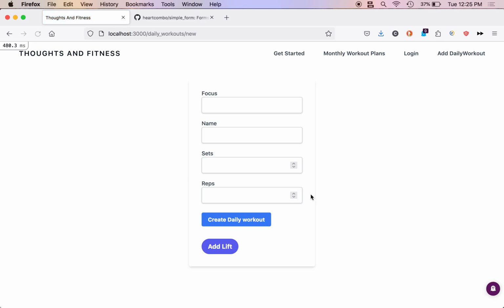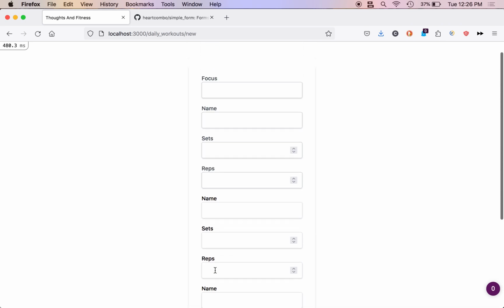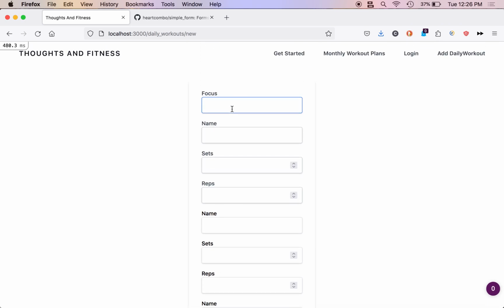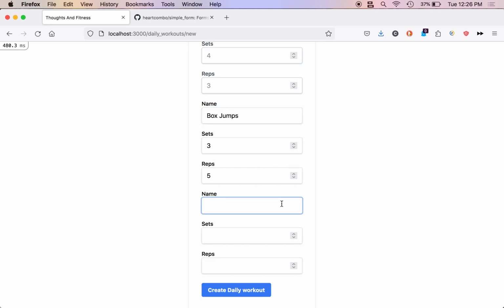Refresh this. Boom. Dynamic forms with Rails and Tailwind. All right, we can do explosive power, and then our first lift is going to be deadlifts. Sets, I like to do usually like a 4x3. We're going to do some box jumps. Sets, 3x5. Or then we're going to do some power cleans. We're going to do sets, 4x4.